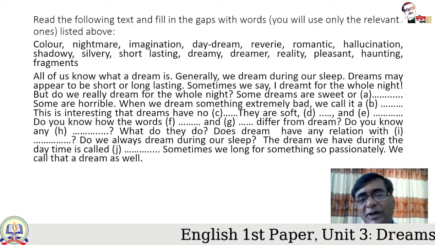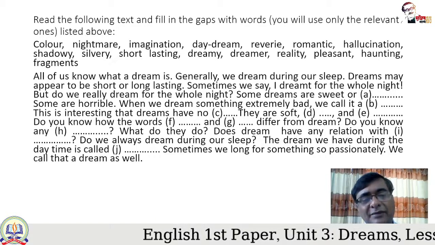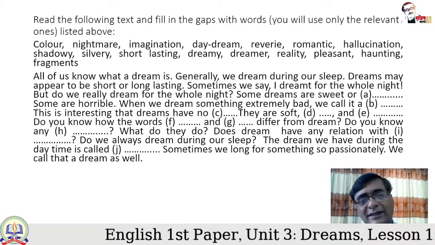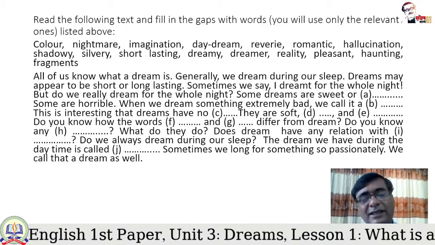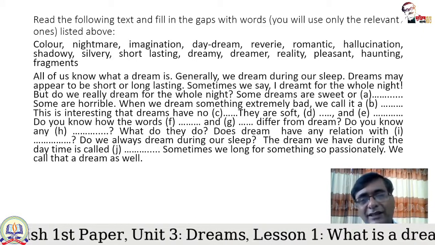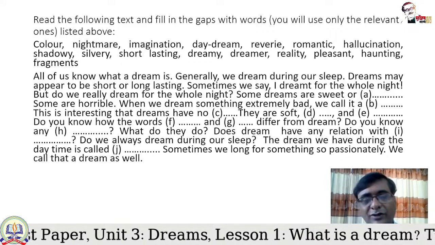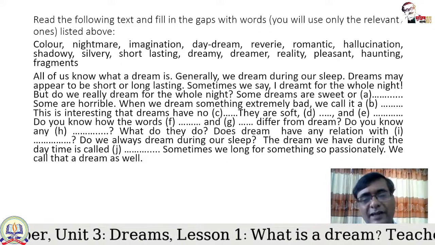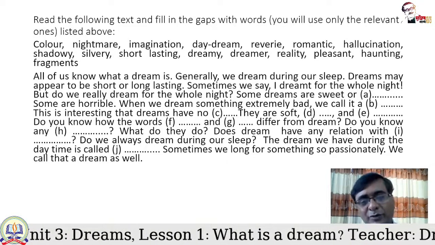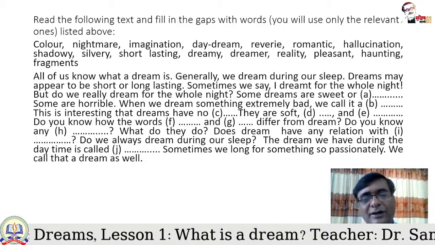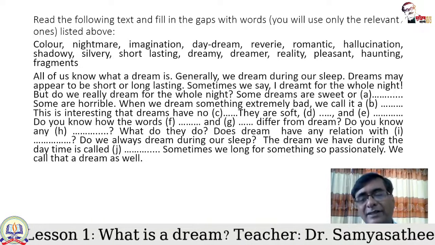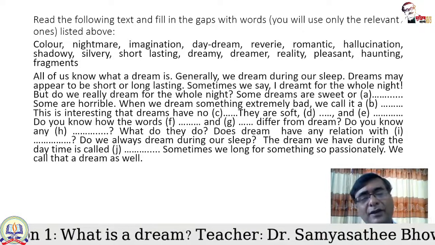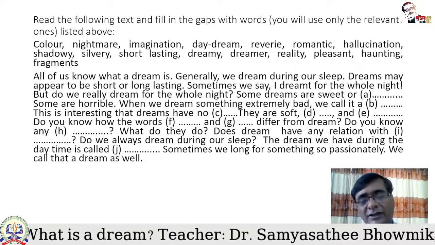The dream we have during the daytime is called, when I explained the words, I said that reverie basically means daydream. So you can think about reverie or you can also think about the word daydream. So both can be appropriate over here. So sometimes we long for something so passionately, that means eagerly, earnestly, we call that a dream as well.